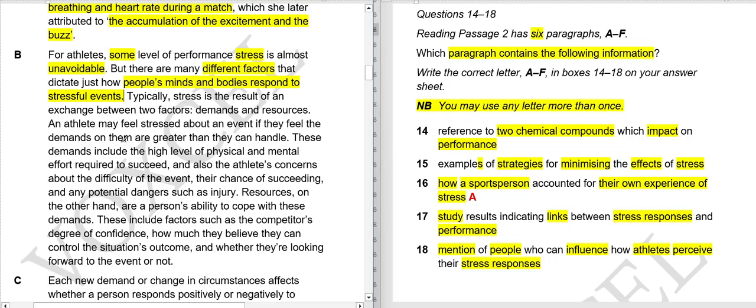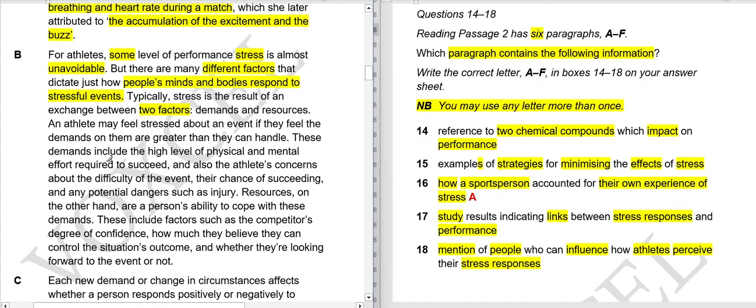Typically, stress is the result of an exchange between two factors. So there is mention of two factors: demands and resources. An athlete may feel stressed about an event if they feel the demands on them are greater than they can handle. So they are saying that if an athlete feels that the demand on his or her shoulder, or the weight on his or her shoulder, is more than they can carry, obviously they will feel stressed.